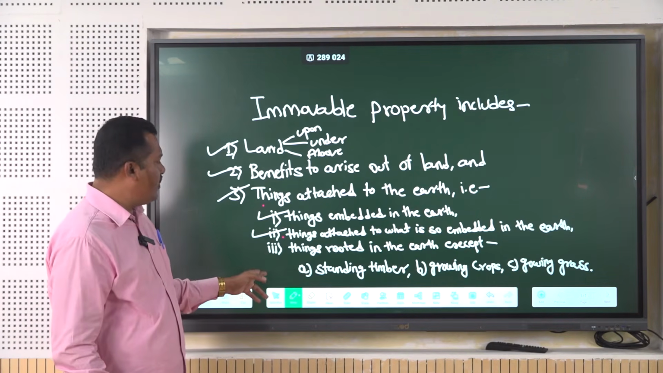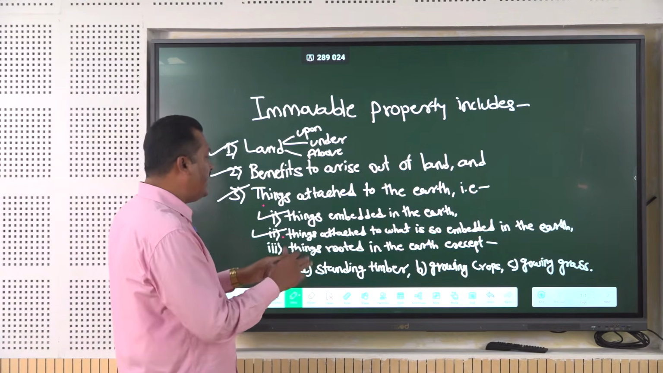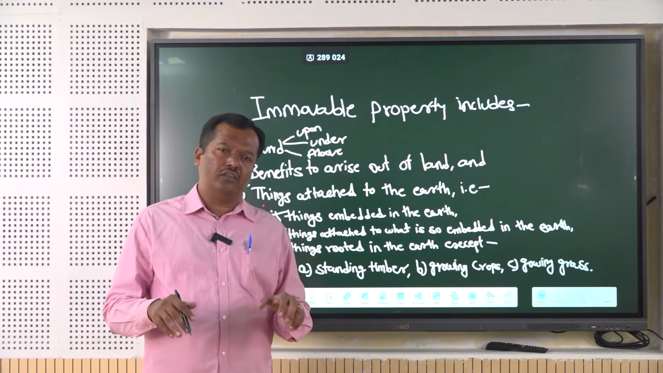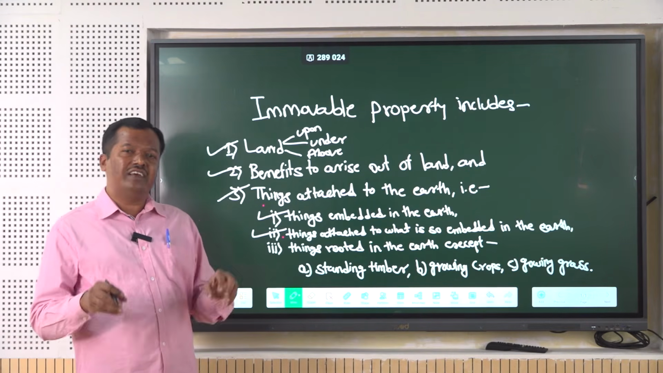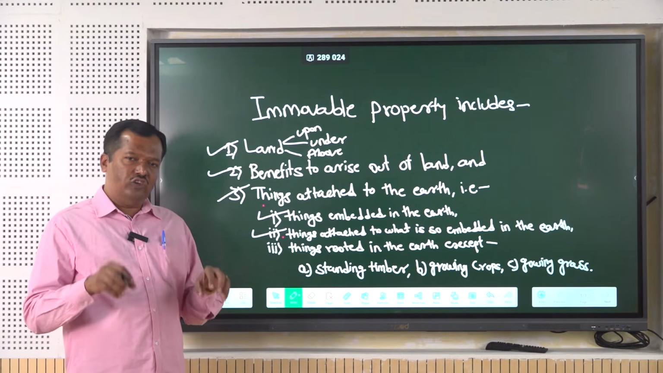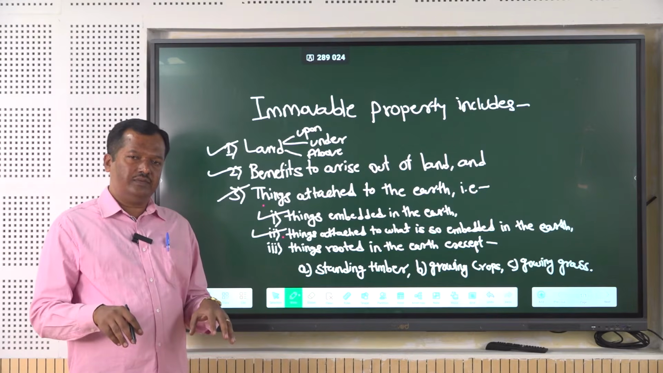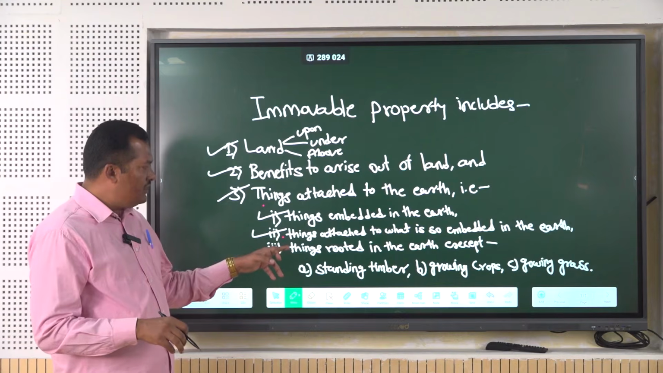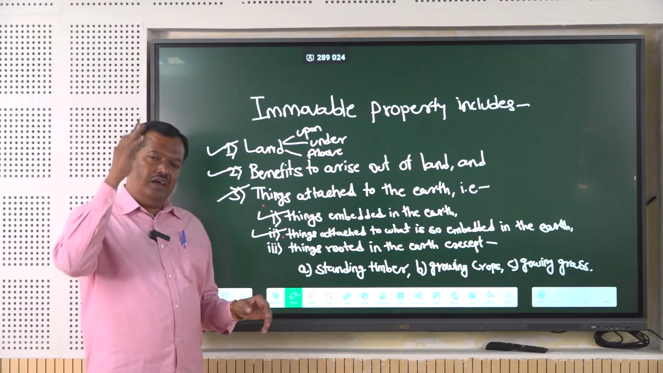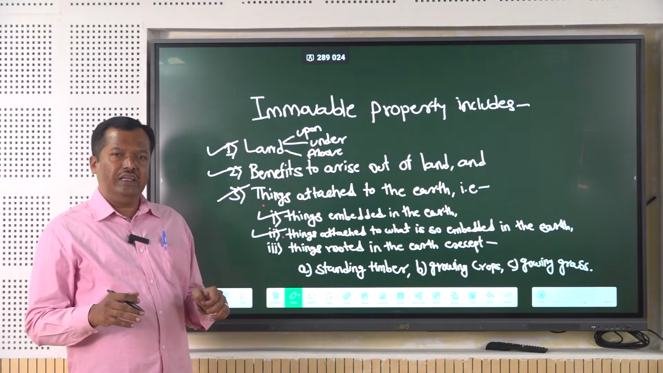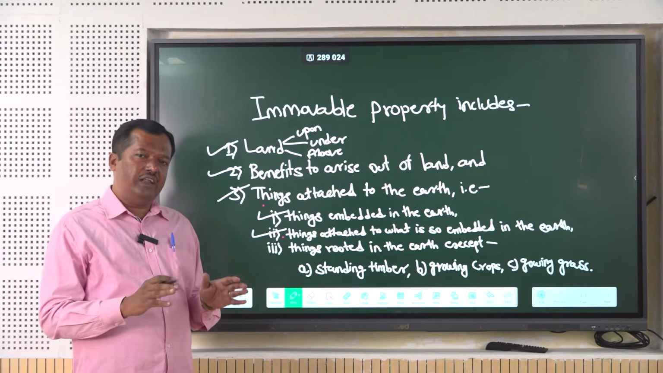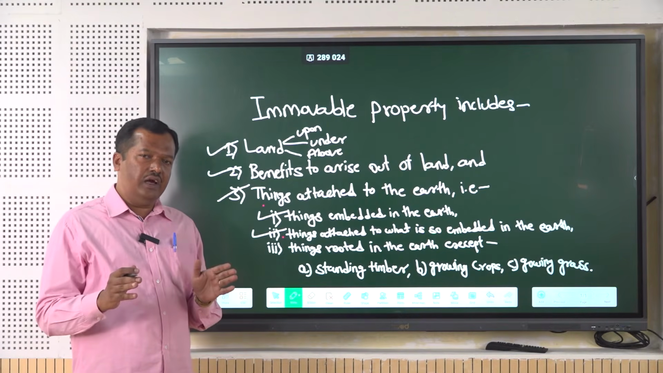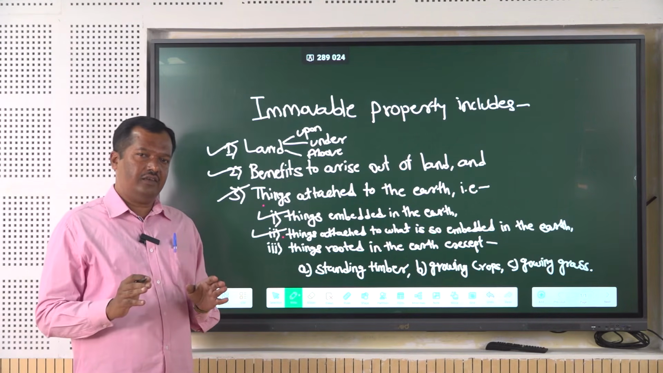Then the third thing which has been provided there is things rooted in the earth, except things rooted in the earth. It means what? It means green trees. Their roots are inserted into the earth so long. So here the exception has been provided, because in Transfer of Property Act section 3, it has been provided that immovable property does not include. So what does it not include? Standing timber, growing crops and grass.